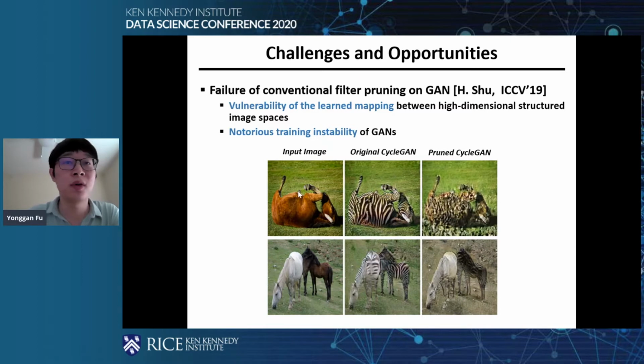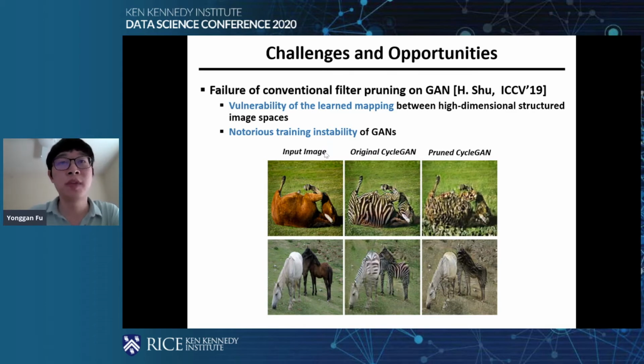So the input is a horse, and then your GANs will translate it to a zebra here. This is the effect of the original SOTA CycleGAN here. You can see that if you input a horse, then the output will be a zebra. However, if we use conventional filter pruning on the CycleGANs, the final visualization result will be a failure, right? This is mainly caused by two reasons.